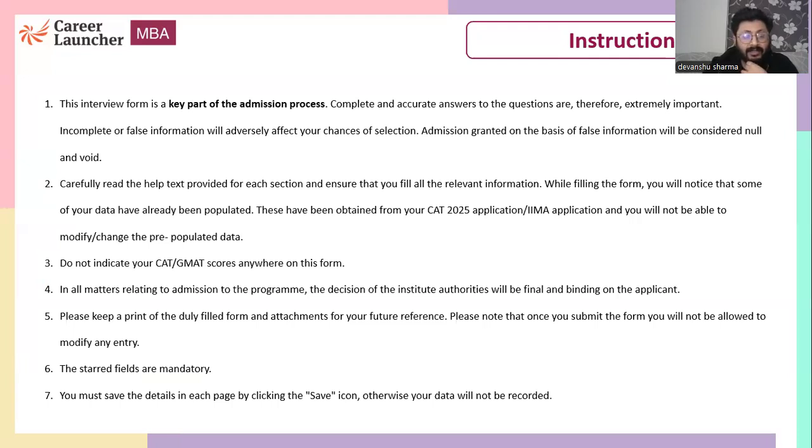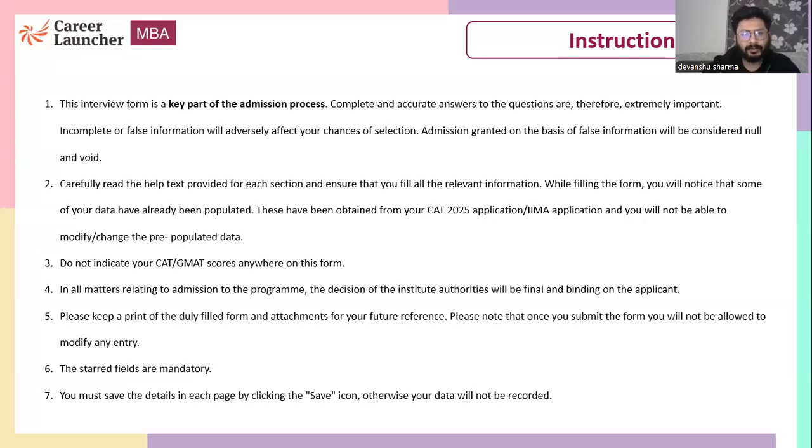The second one, carefully read the help text provided for each section. Just read the form carefully. The third point, do not indicate the CAT or GMAT score anywhere on this form. Fourth one, in all matters relating to admission, obviously, the authorities will have the final say. Keep a print of the form. Starred fields are mandatory. All the fields which have a star aside it, they are mandatory to be answered. And finally, you must save all the details in each page. So just make sure that you are saving your data, whatever you are putting in as the answers.